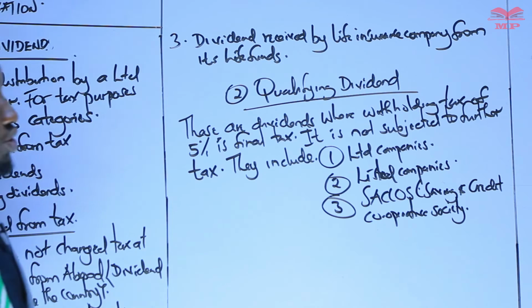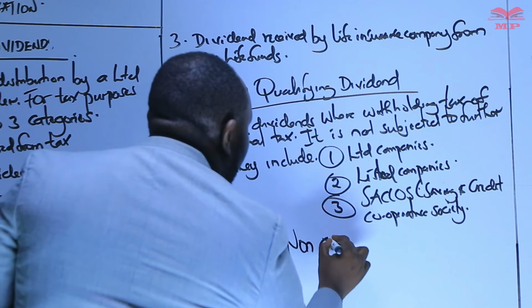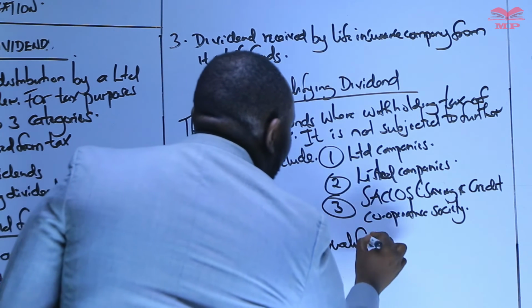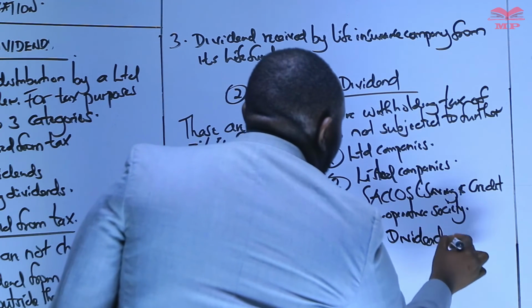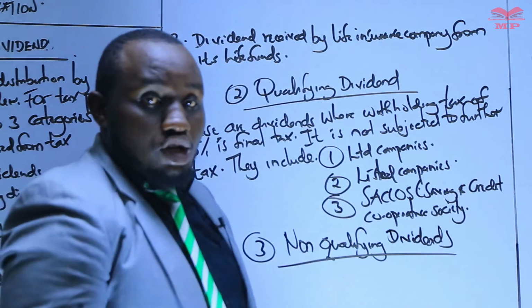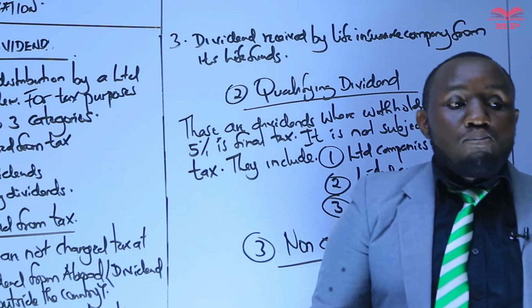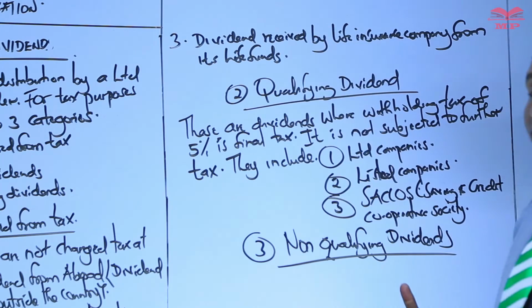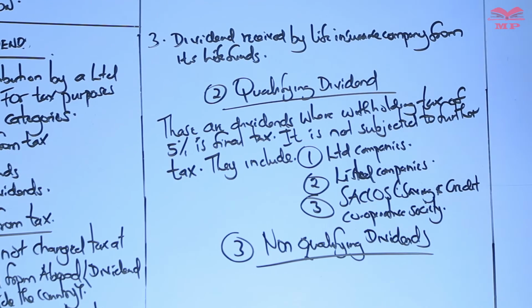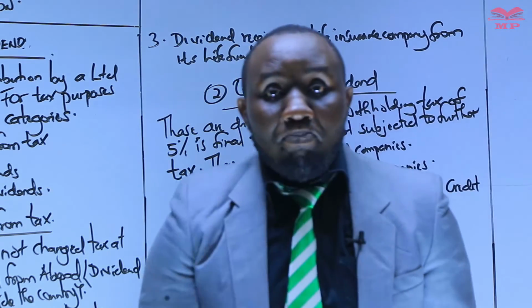Then you talk about non-qualifying dividends, the last category. When you talk about non-qualifying dividends, we are saying that the 15% withholding tax is not final. Once the 15% withholding tax has been deducted, we still subject these dividends to further taxation.